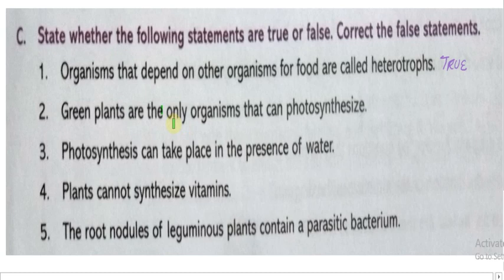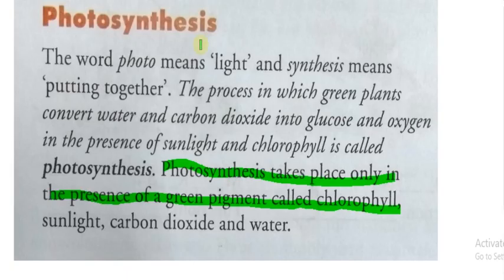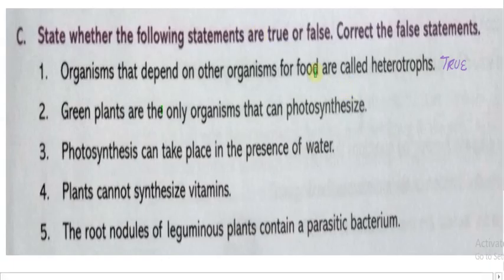So the statement that green plants are the only organisms that can photosynthesize is not true, because chlorophyll is only a green pigment. We can see many other colored plants, such as red ones, that can also produce their own food. So this statement is false. What is the correct answer?